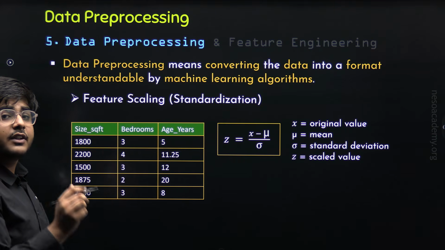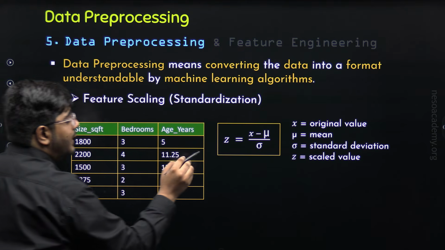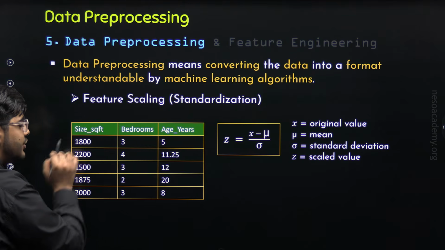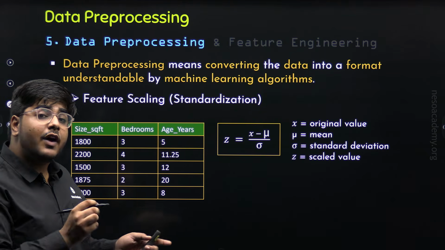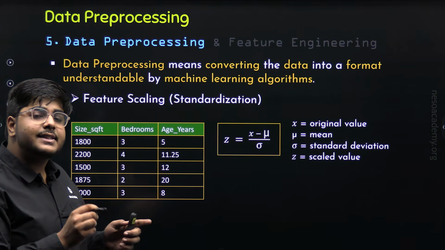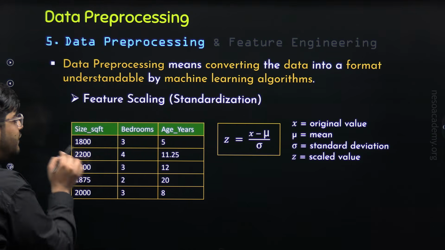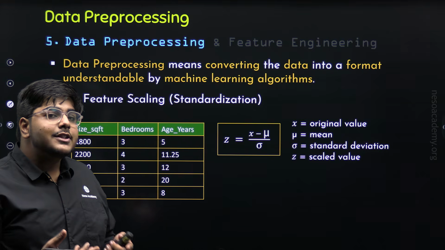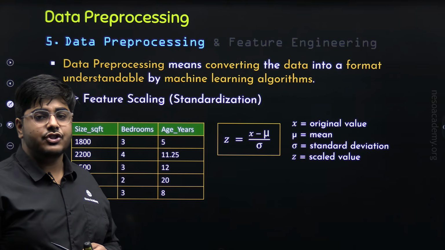So now we will consider the first feature, that is size SQFT, and we will apply this formula to calculate the scaled values of all the original values. But before applying this formula, we must first calculate the mean and standard deviation, that is mu and sigma, for the given feature. I have already calculated these values, and you can also calculate them by applying the formulas for mean and standard deviation.